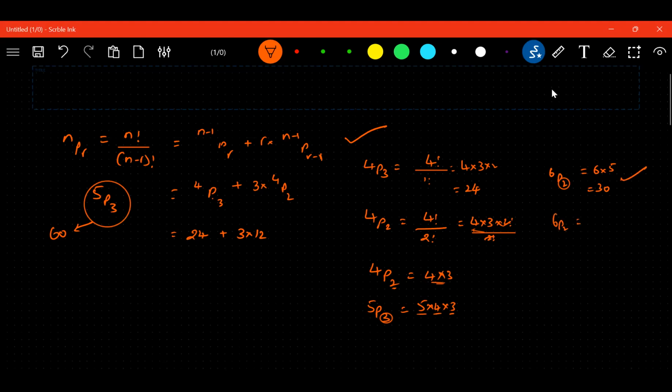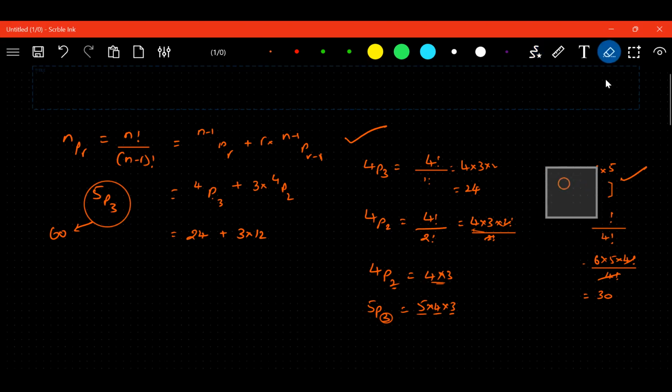By the formula, 6 factorial upon 6 minus 2 is 4 factorial. 6 factorial can be written as 6 into 5 into 4 factorial upon 4 factorial. 4 factorial gets cancelled. 30, same answer. You got this trick? Yes, sir.